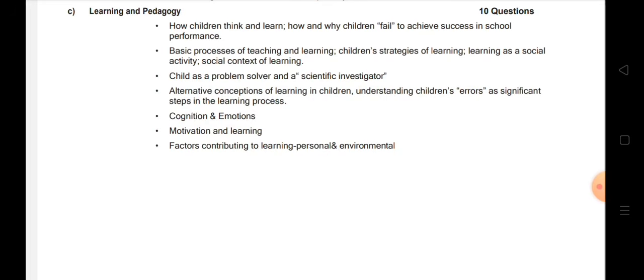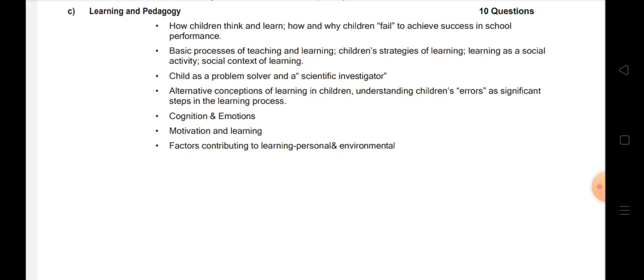Alternative conceptions of learning in children, understand children's errors, significant steps in the learning process. Now, we as teachers should know where the children are going wrong, or where the child is making mistakes, or which are the areas of improvement in the child, whether the child is trying his best, or is not trying, or is not enough encouraged, or whether the child is having self-doubt. So all those things we have to take into account.